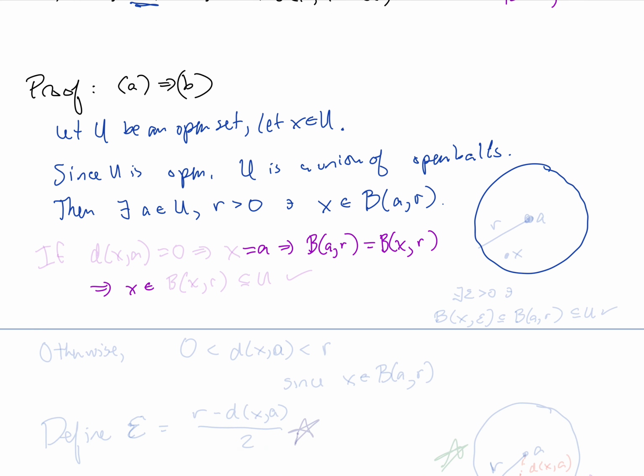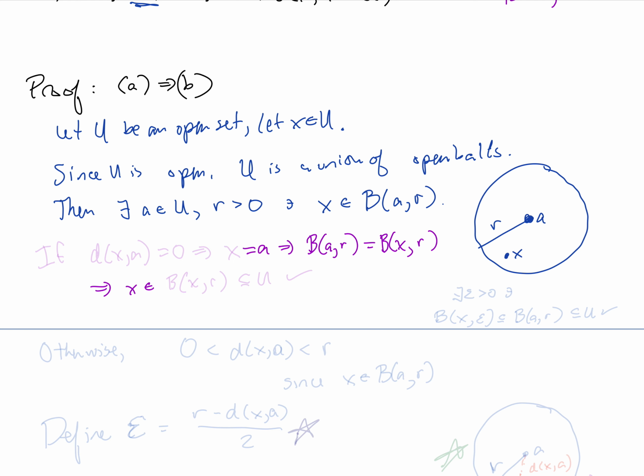I'm going to draw with circles. We know from looking at metric spaces that the open balls might really look like circles. They might look like squares or diamonds, like say in the taxicab metric on R2, or they might also look like these other weird things that we haven't even conceived of yet. So we don't know exactly what these open balls look like, but this general open ball that we're drawing right now is the ball centered at a with radius r. And x is an element of this open ball.